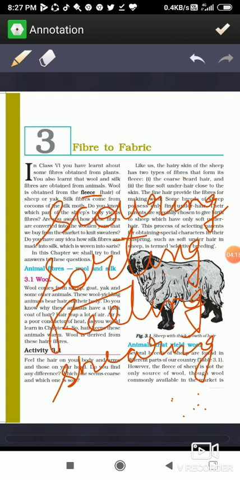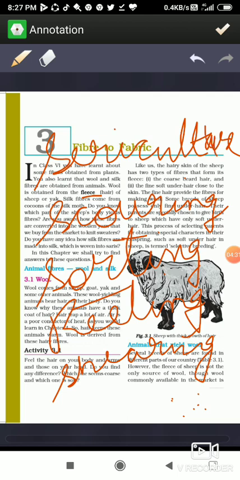Next is sericulture. Sericulture is the process of rearing of silkworms for obtaining silk. As we are going to learn in this chapter, silkworms को पालना, उनको feed देना, उनकी care करना, so that we can get the silk from them. So this process of rearing of silkworms is known as sericulture.